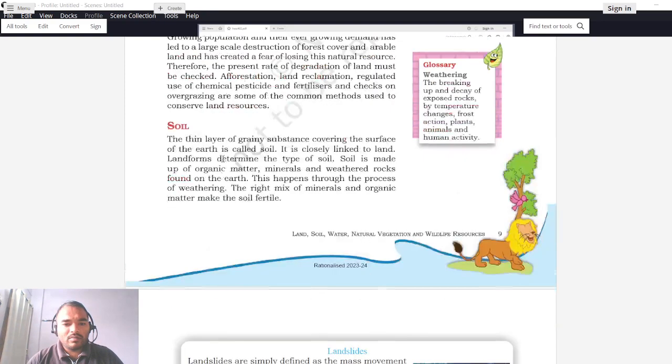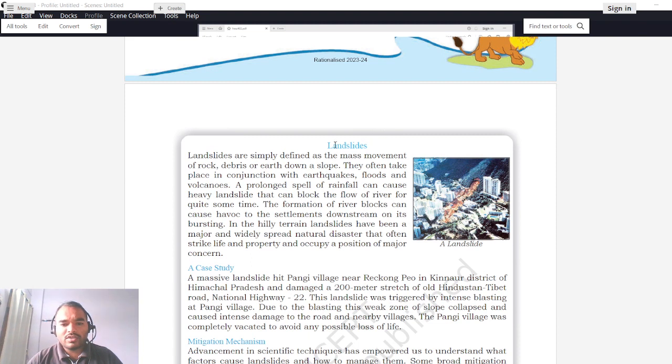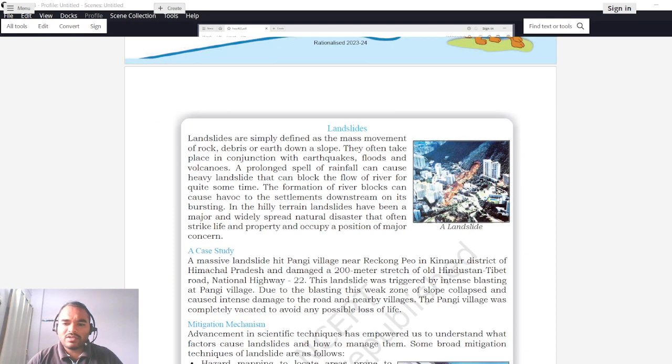Okay, but as you can see over here, what we have to see is the effects of extensive use of land. So the first thing is landslide. You can see in this picture that there is a hill or mountain region, and in a city, too many residential people have built different complexes just at the foot of this hill, right?